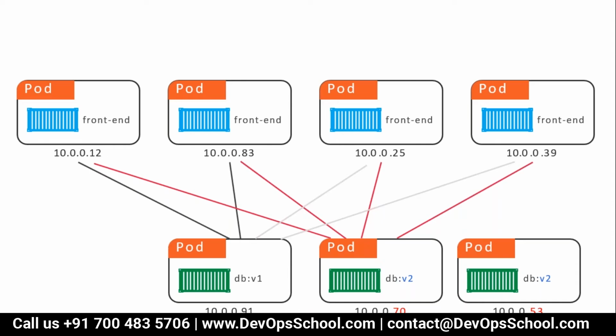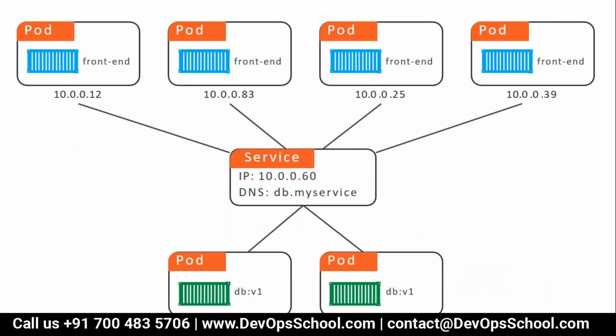This kind of problem is where the solution comes in. This is called a service. What is a service? A service is a network load balancer managed service in Kubernetes. So what do you do? You work with a service.